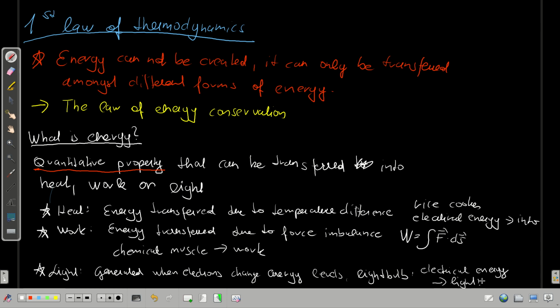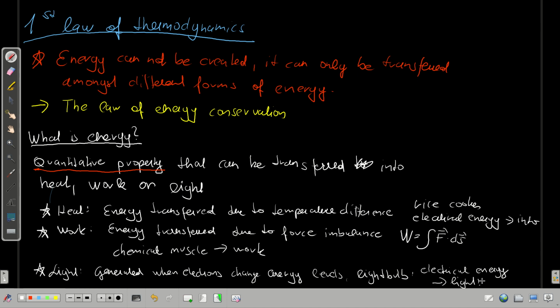So good, now I think everybody knows somehow intuitively what heat, work and light are. So far we know there are different forms of energy. It could be chemical energy stored in chemical bonds, let's say in fuel or in your muscles.